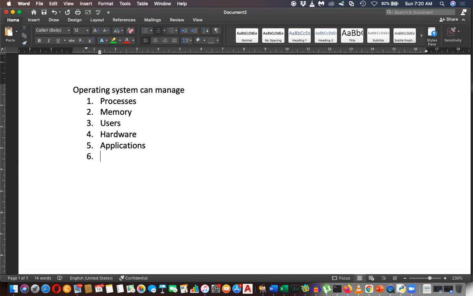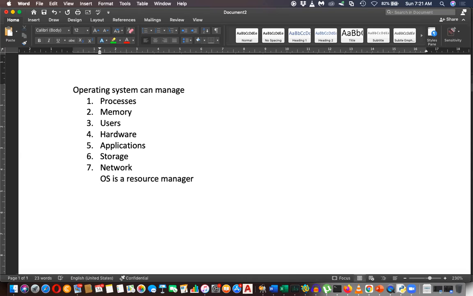It can manage resources like storage. It can manage network. So these are the main key features. Basically, the operating system is a resource manager.